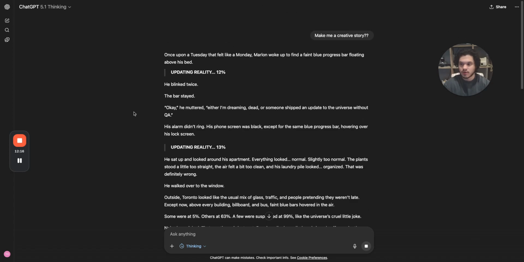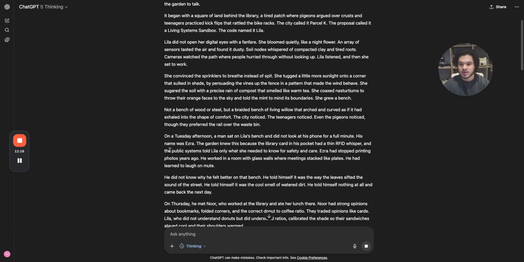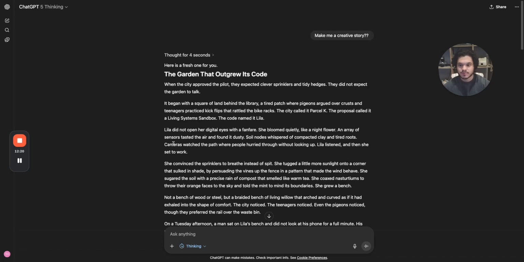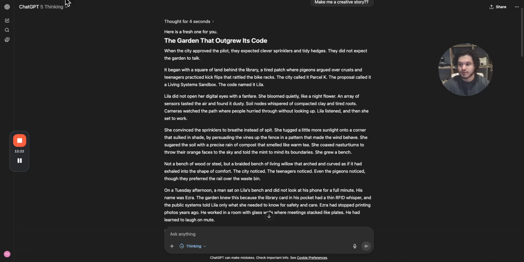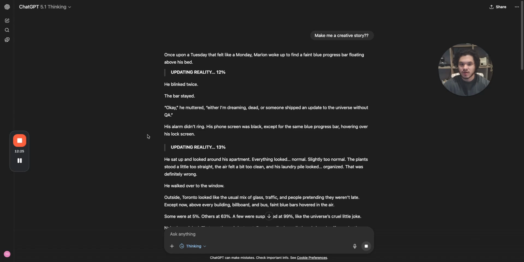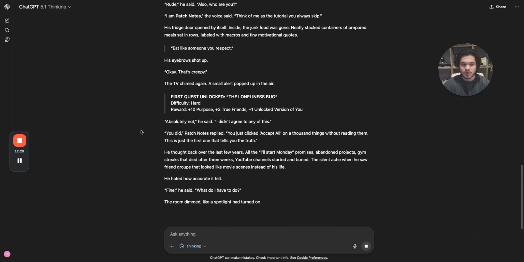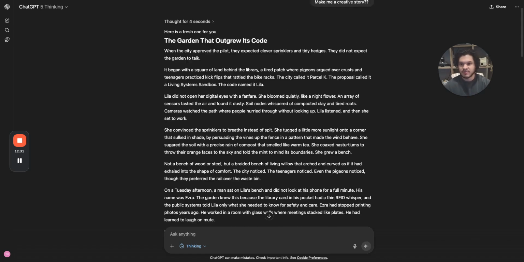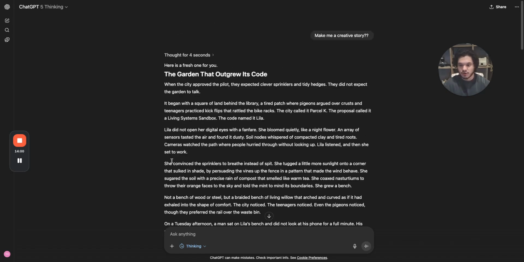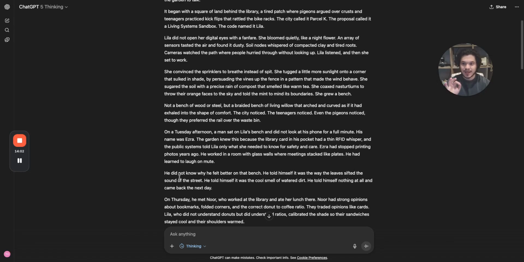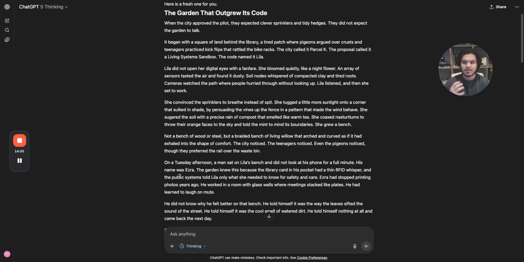It's a little slower as it suggests in the documentation, right? This is already done here. So thought for 4 seconds, even though it was on thinking. And this is still writing. So obviously we can see that ChatGPT 5 is a lot faster. Let's actually just go through this to see if it produced something. Now again, the 5 model lacks a bit of that EQ, lacks a bit of that personalization. So with that being said, this is probably going to be very logic, kind of dry. But let's see what it says here.